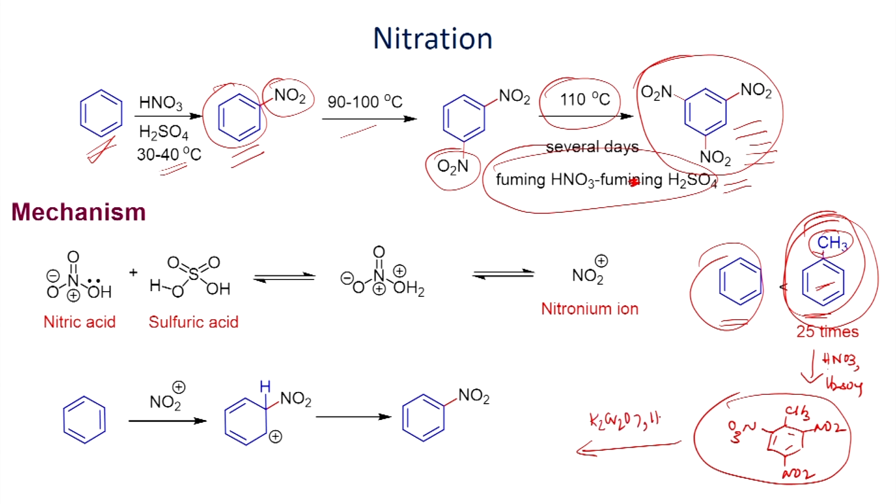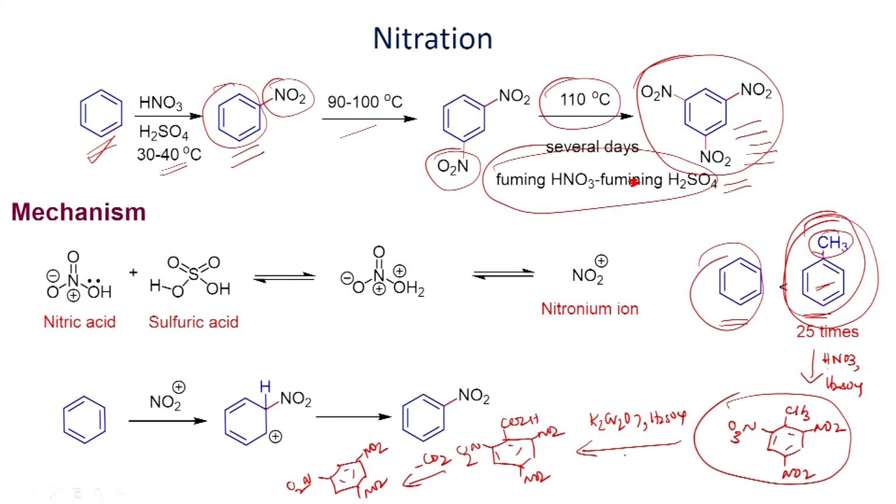K2Cr2O7 in acidic medium. When you oxidize, you can convert it into the corresponding carboxylic acid. When you heat this compound, it can lose carbon dioxide, and you will be able to get trinitrobenzene as a product.